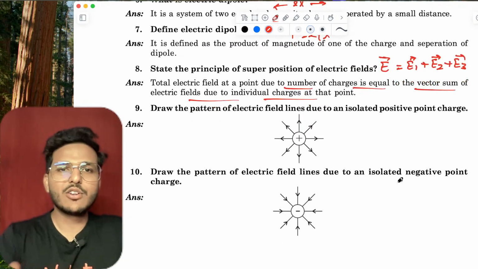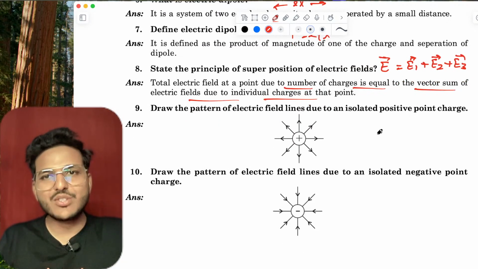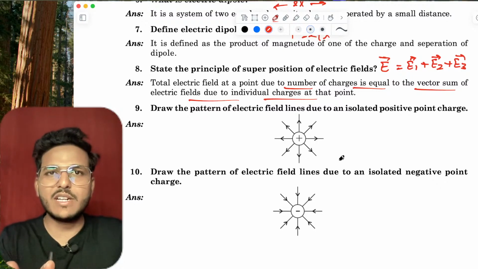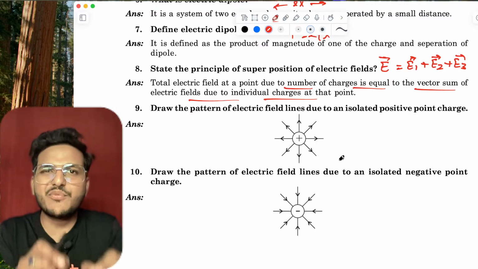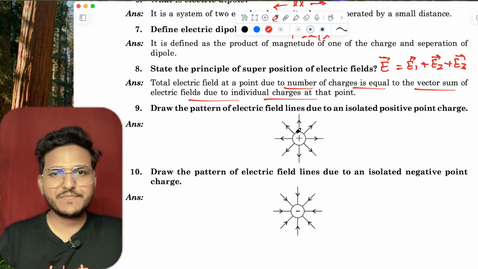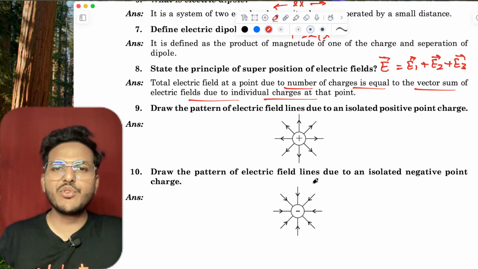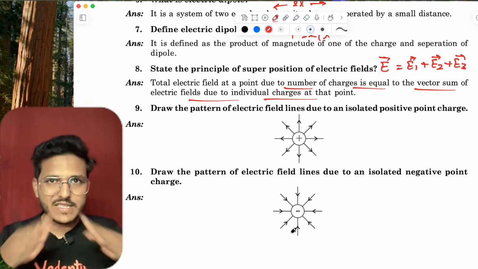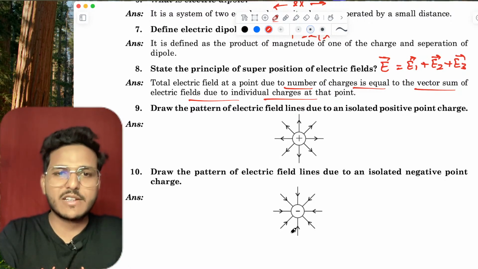Draw the pattern of electric field due to an isolated positive charge. If you have an isolated positive charge, then the electric field lines are outward. And if you are considering a negative charge, then the electric field lines are inward, that is, towards the charge.